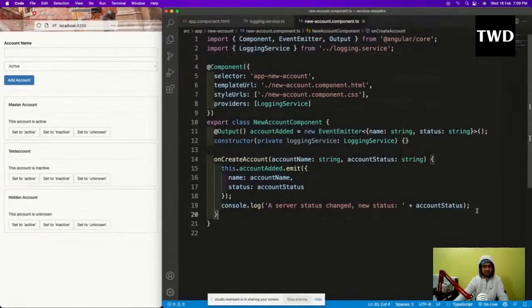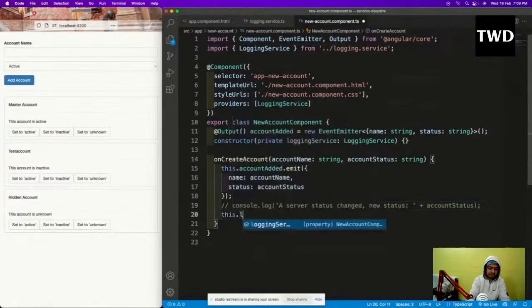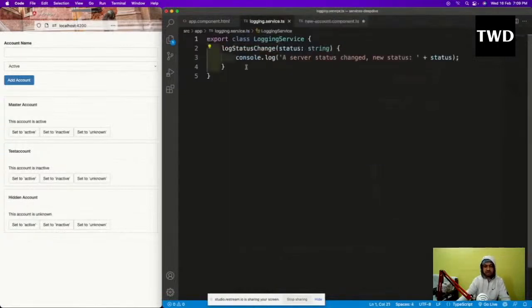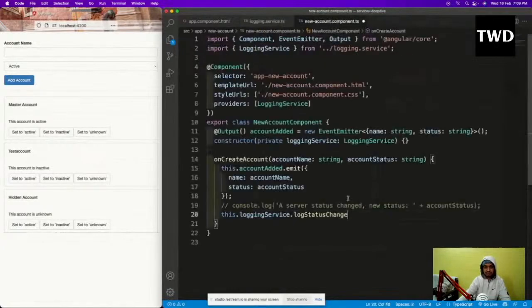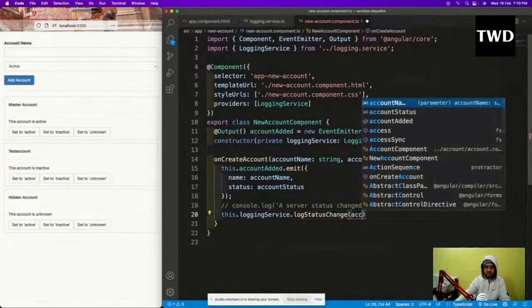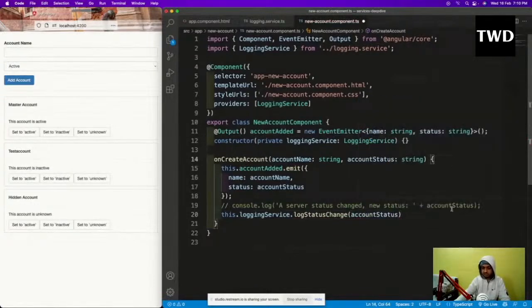So see, what I had was a console.log. As I told, it is not a very big example. Instead of console.log, I'm using the service. The main intention here is to teach people how to use the service. A service is a small kind of program in Angular which we can use, and this is very important. So this.loggingService.logStatusChange. You just have to pass a string, so the account status, which was actually shown here also. So this is how you use a service.